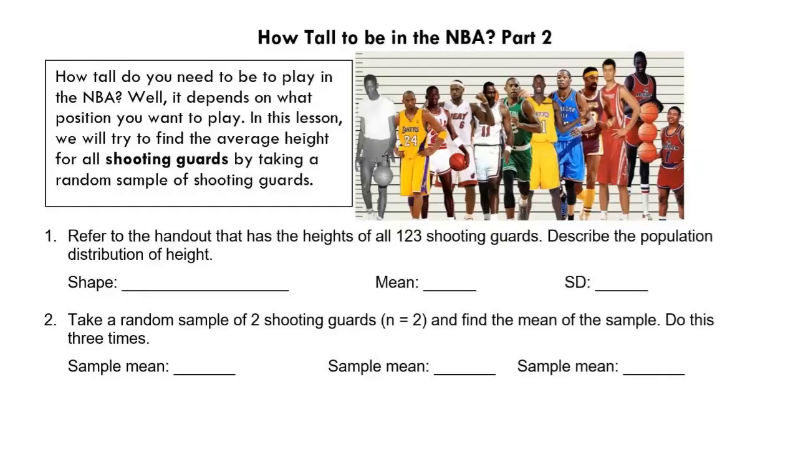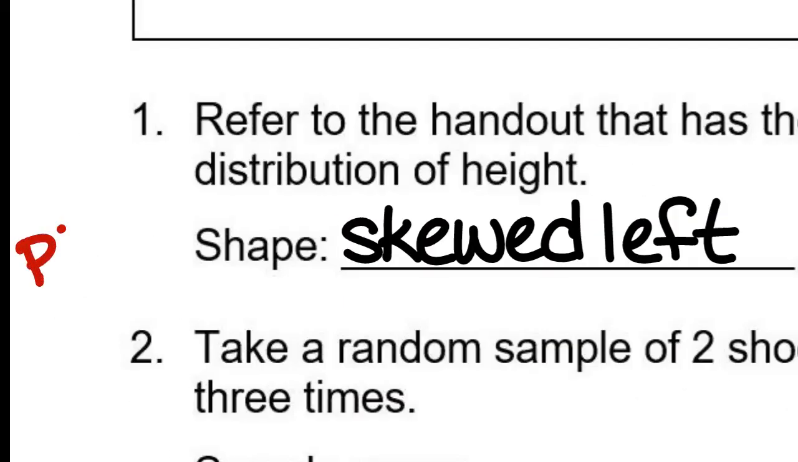If you look at page 20, it shows you that there's how many shooting guards, at least when I got this data? 123. Look down at the bottom of page 20. There's a dot plot and summary statistics. How would you describe the shape for the population? Yes, skewed to the left. Skewed to the left, or left skewed. Again, this is for our population distribution.